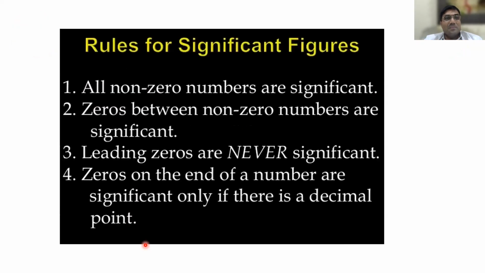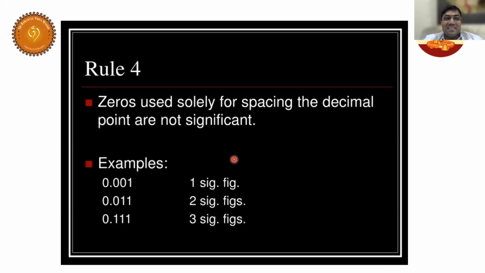Now, these are the rules which you have learned. All non-zero numbers are significant. Zeros between non-zero numbers are significant. That means between non-zero numbers, if you have zeros, they are significant. Leading zeros means, as I said, in the beginning, at the starting. They are not significant.